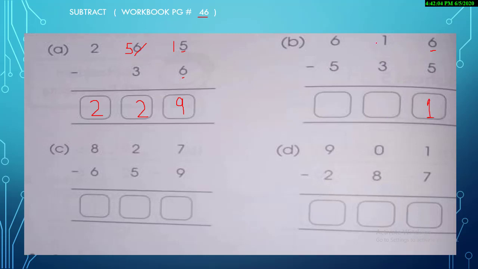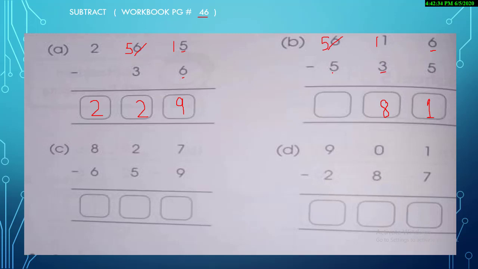Okay, it's more on the top? No. It's more on the floor. Yes, it's more on the floor. So we have a next door to go. I just cut 6. It will turn into 5 and it will turn into 11. 11 minus 3. Okay, what will be the answer? It will be 8. Yes.